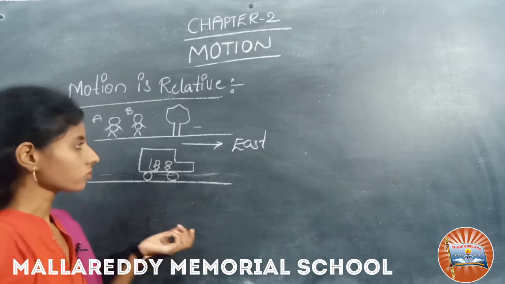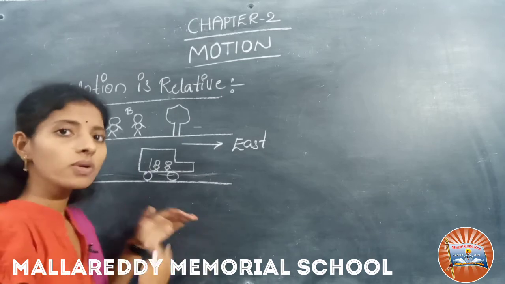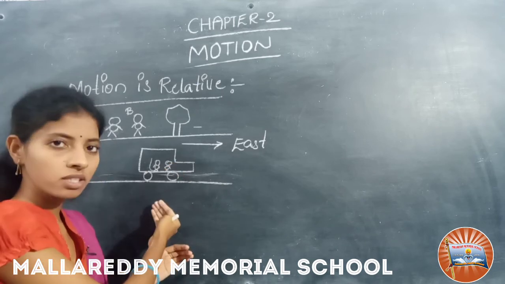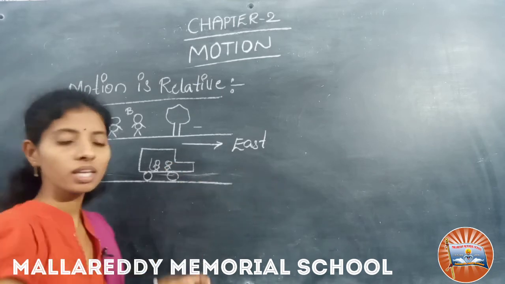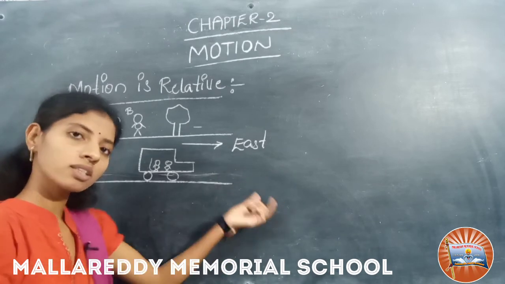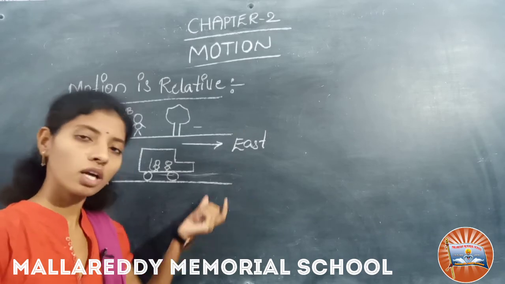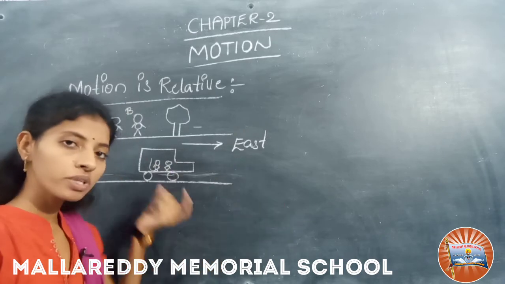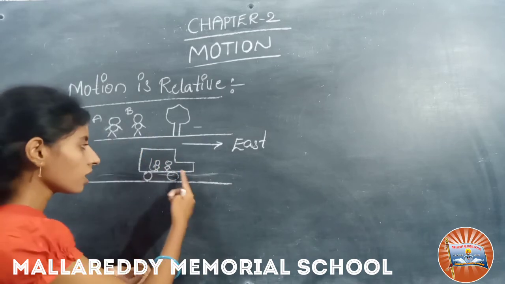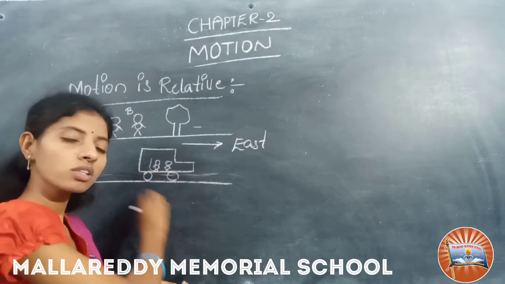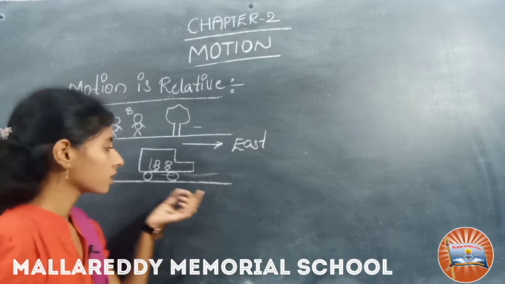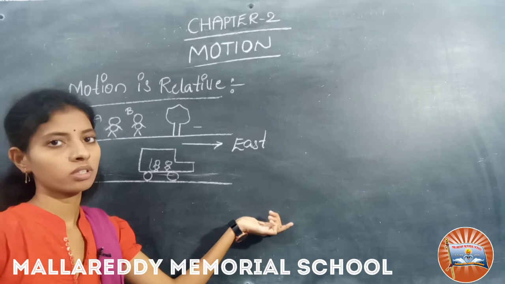B says that according to us, that means A and B, the car, the driver and passenger are moving due east, meaning they are changing their position with time. So they are in motion. So the car is in motion, right?